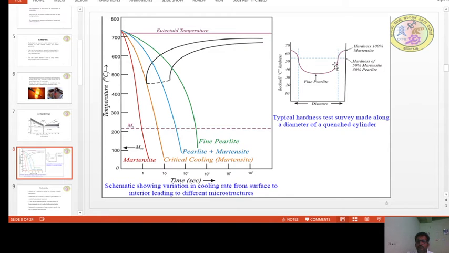As we move inside the material, the cooling rate decreases, and hence the formation of martensite decreases, which results in lesser hardness. So this is how the hardness varies.